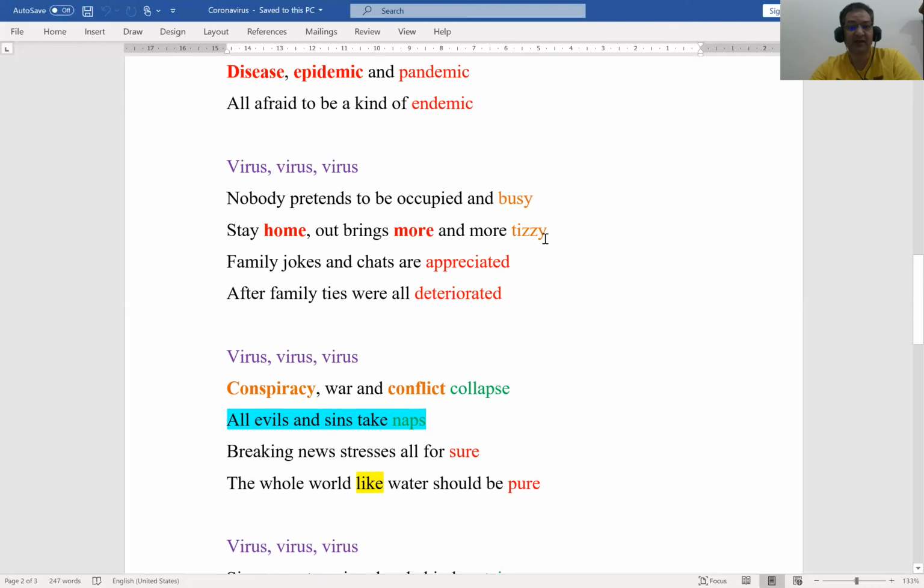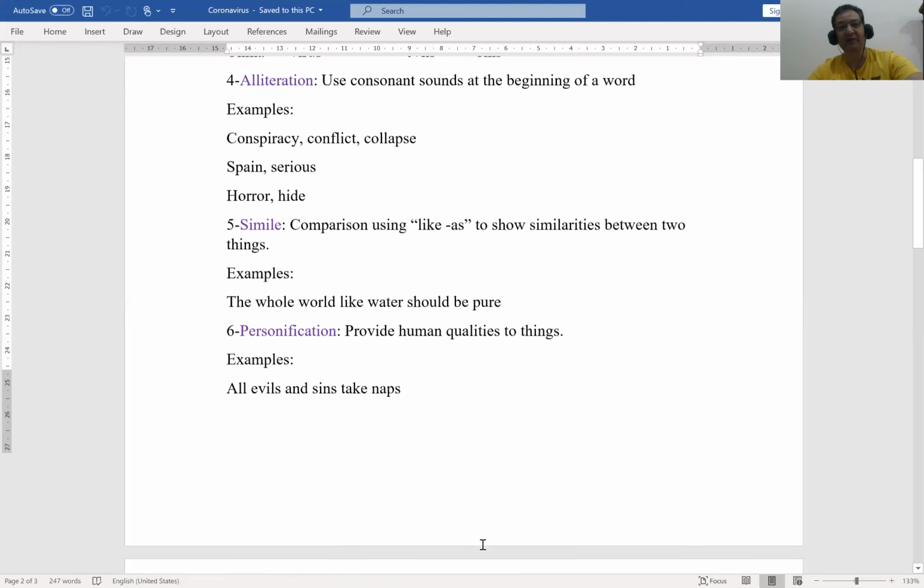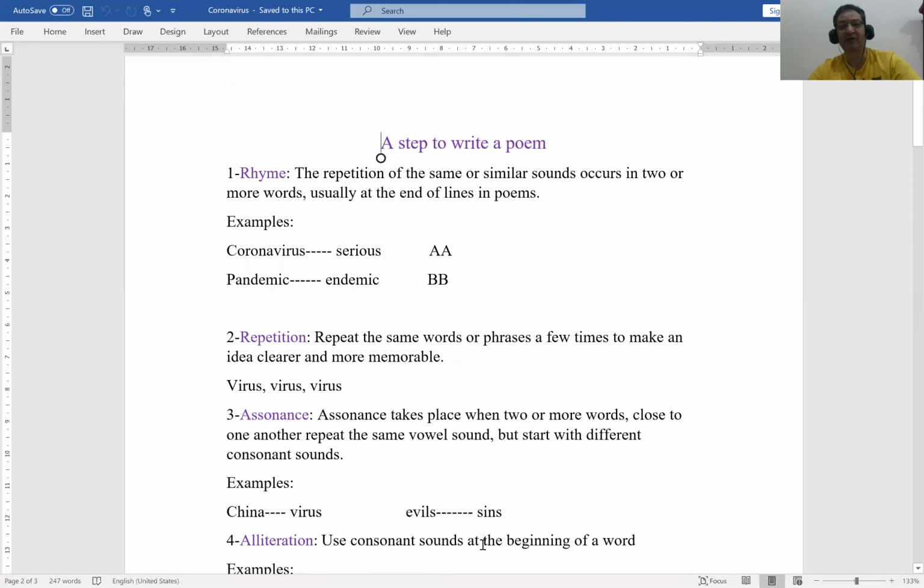This is CC. Appreciated, deteriorated. This is DD. Collapse, naps, sure, pure, curtains, Spartans, hide, abide. So I collected more and more rhyming words about the topic, which is coronavirus, before I started writing the poem. Then while writing, I chose the most suitable rhyming words to end my lines.